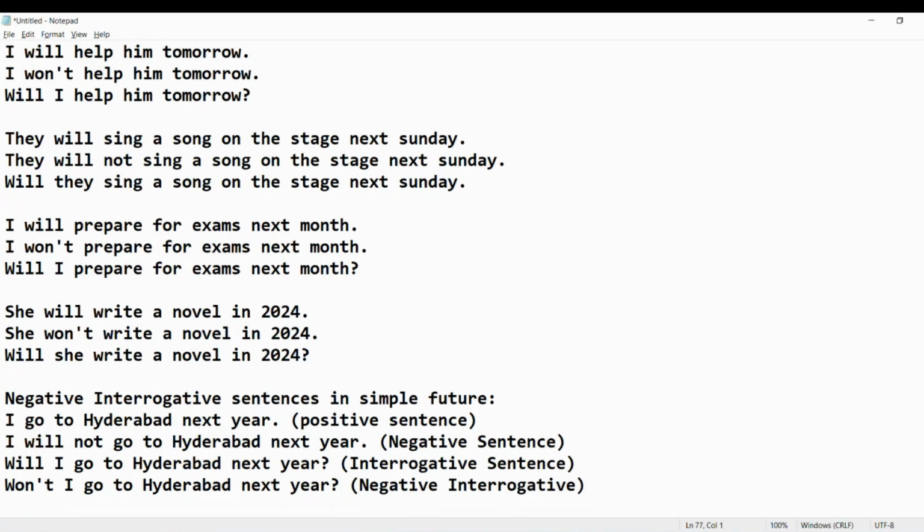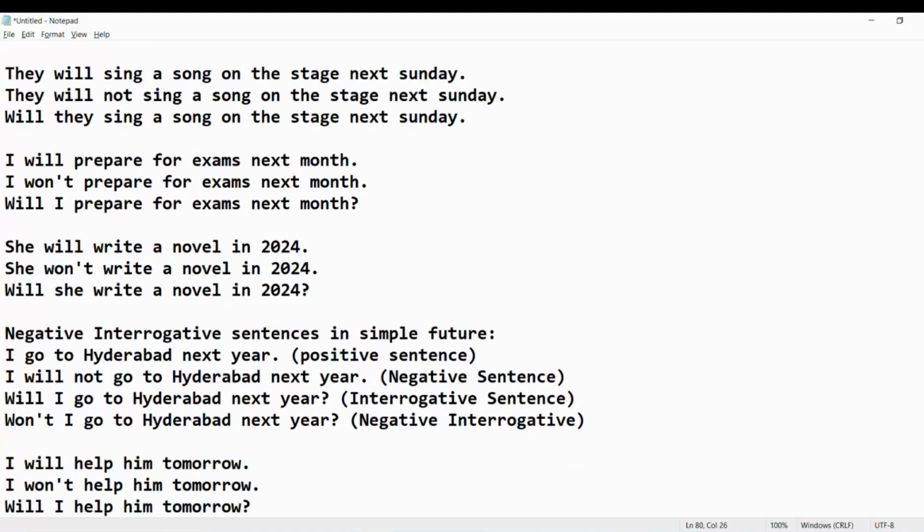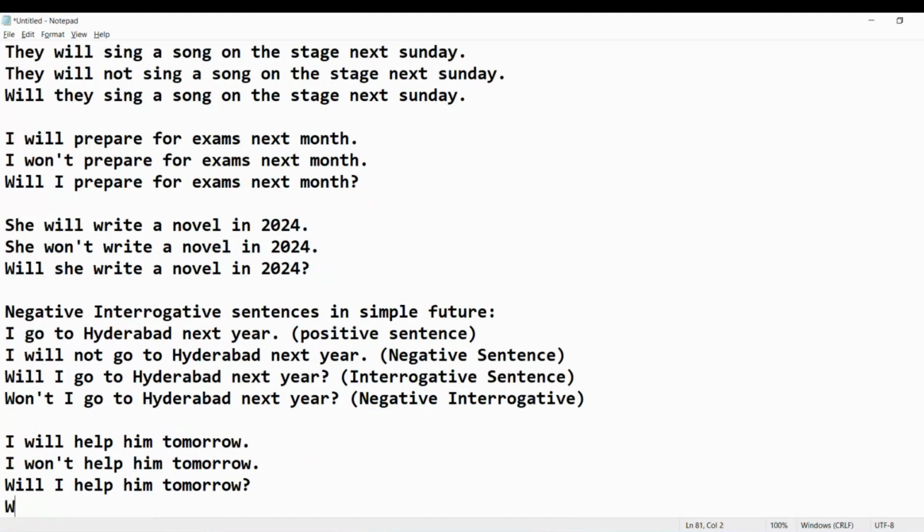Okay. Next structure. I'll help him tomorrow. I won't help him tomorrow. Will I help him tomorrow? Won't I help him tomorrow? This is negative interrogative.